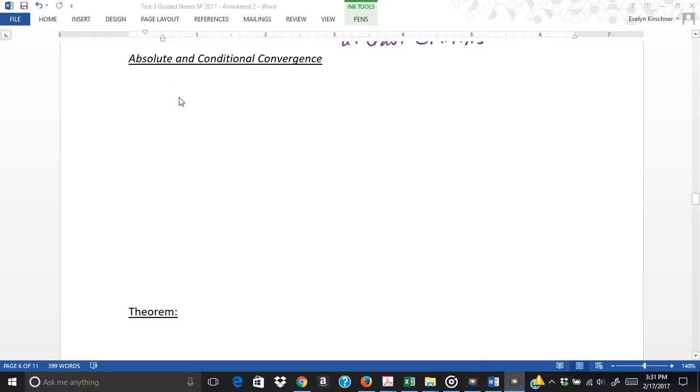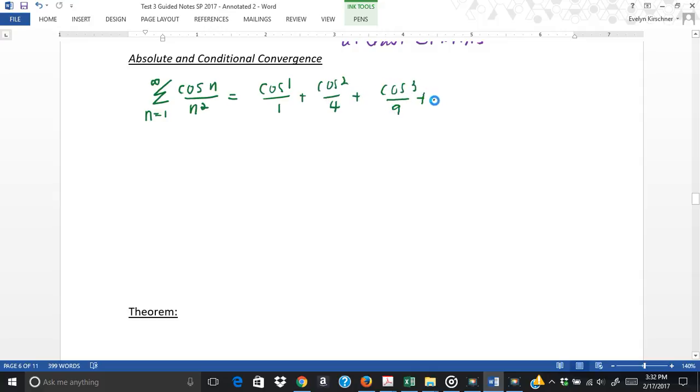There are some series that have positive and negative terms, but that are not alternating series. An example might be the sum n equals 1 to infinity of the cosine of n over n squared. So if I look at some of the terms, I have the cosine of 1 over 1 plus a cosine of 2 over 4 plus a cosine of 3 over 9, and so on.